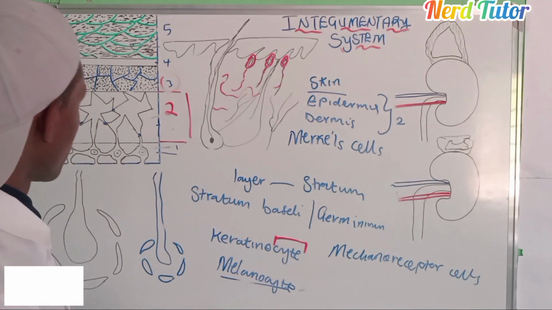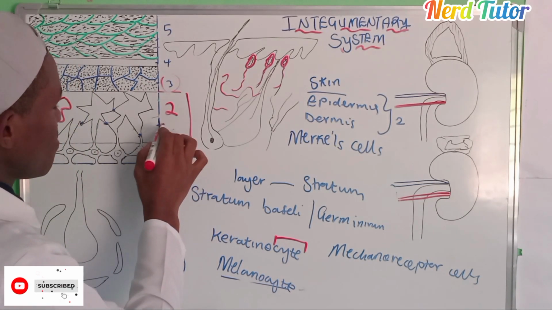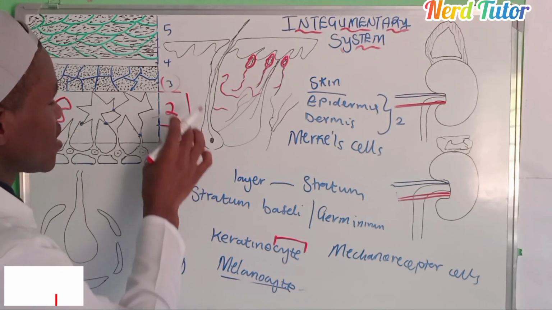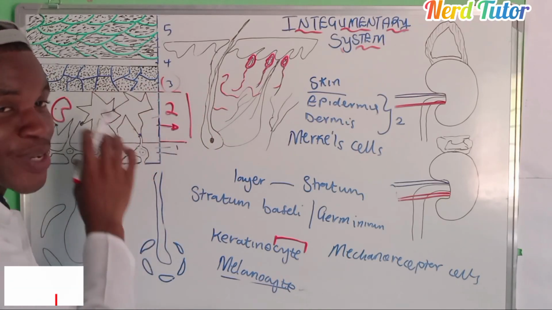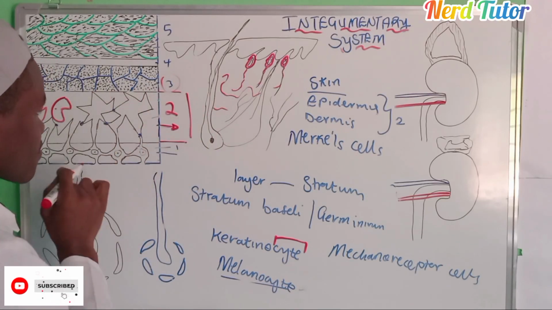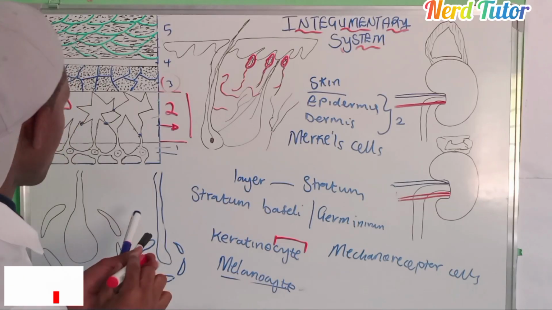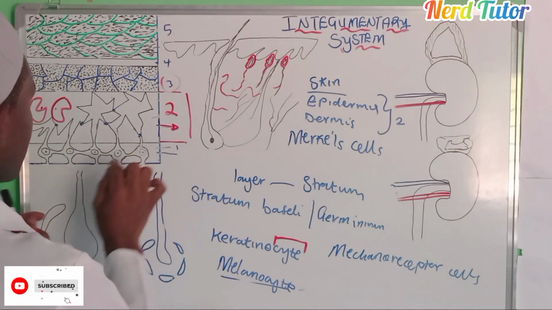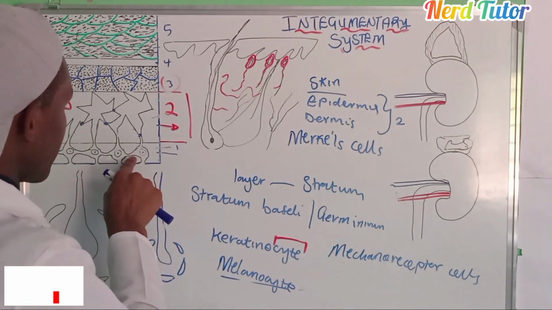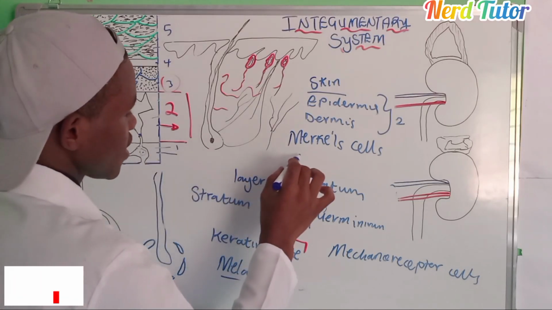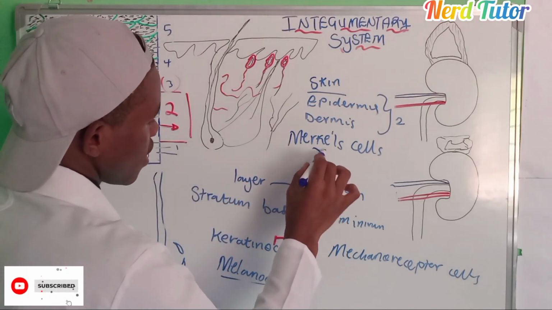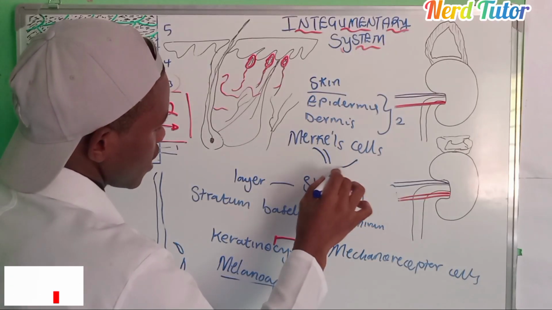The name of this stratum will come from the reasoning of these cells. As you can see, the cells which are here and which are here are different. The cells which are here at stratum basale were star-shaped. They were like this, then that.